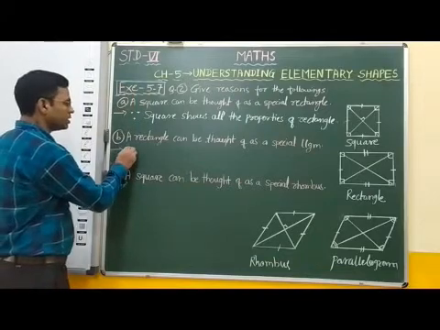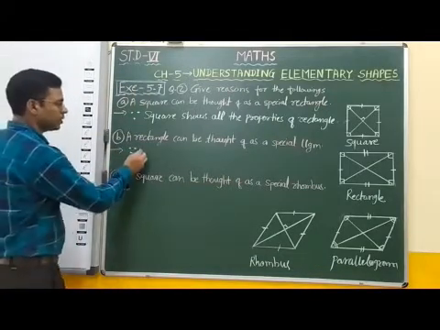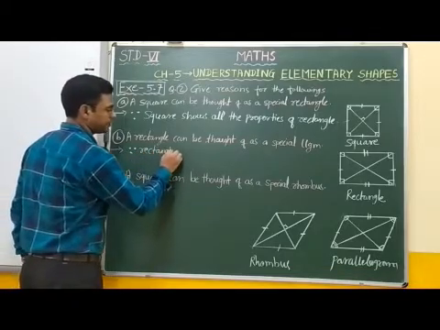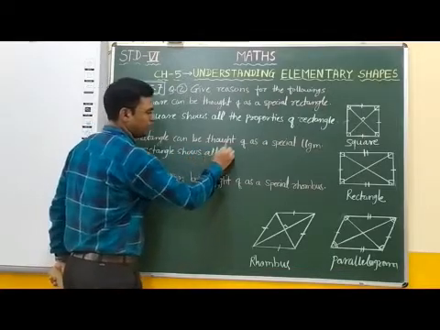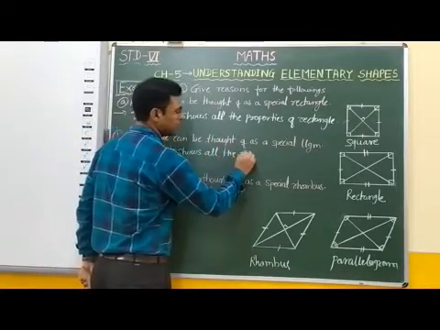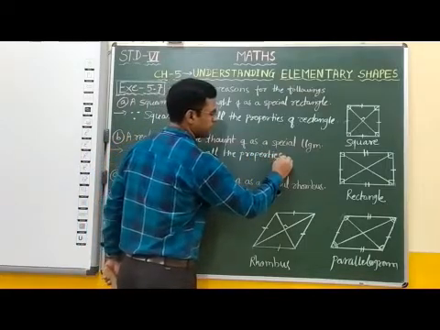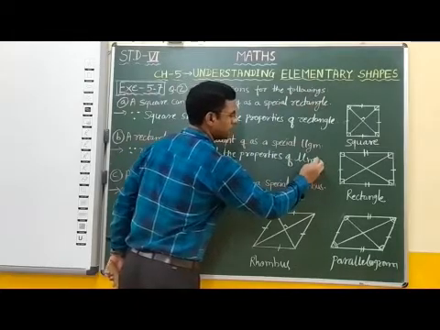Therefore, the reason for this statement is because a rectangle shows all the properties of a parallelogram.